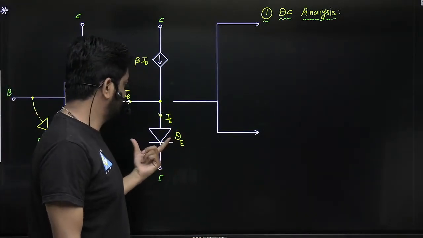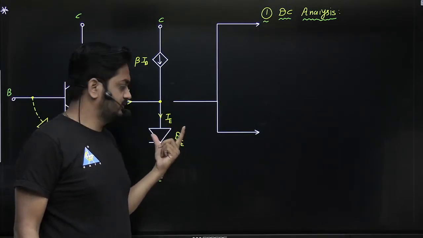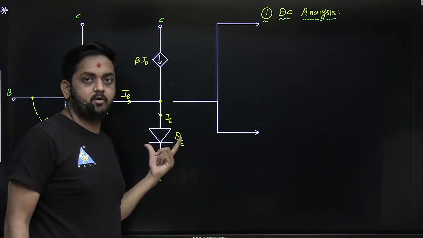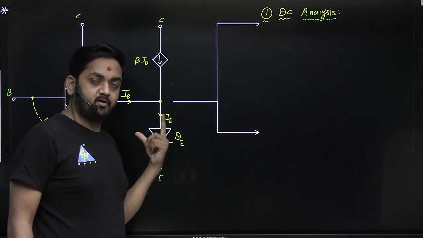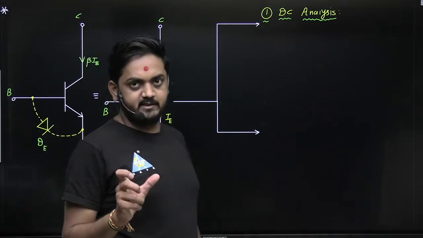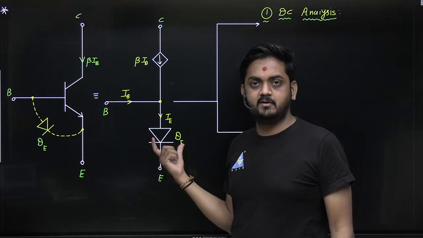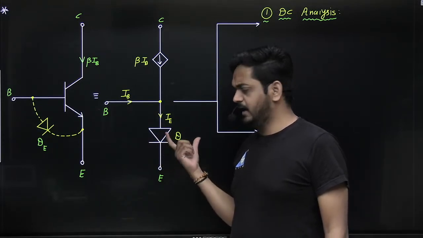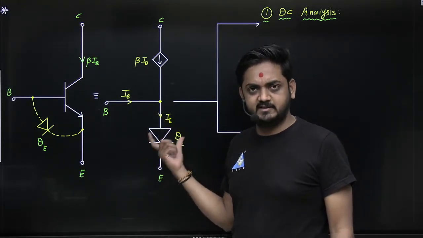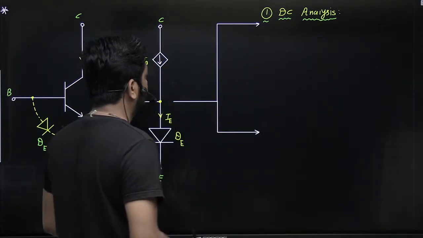For DC, this diode acts as a battery of V gamma, and here let us consider this is made up of silicon. So we can consider this acts as a battery of 0.7 V for DC, and for AC it acts as a dynamic resistance. Under the small signal condition, or for AC, this diode acts as a dynamic resistance. Simply you have to remember this.